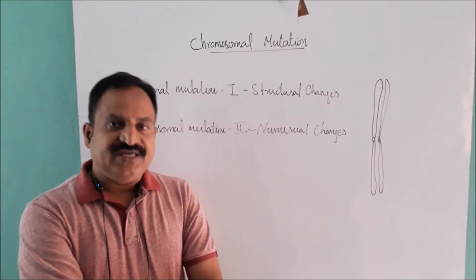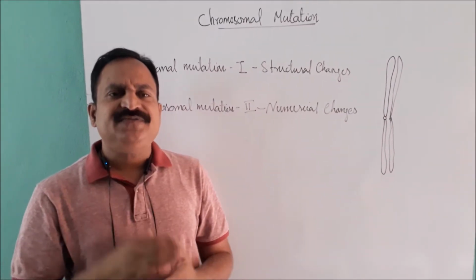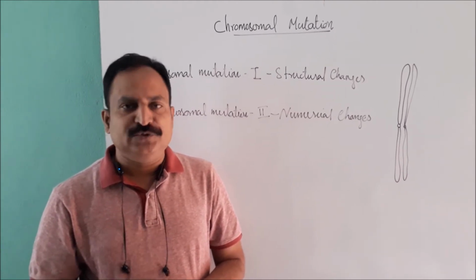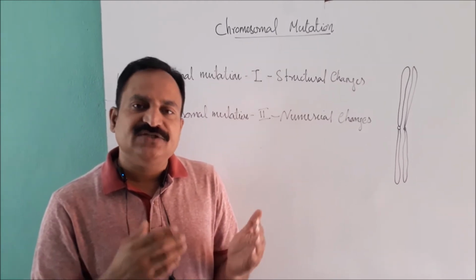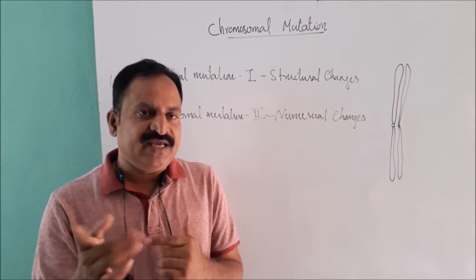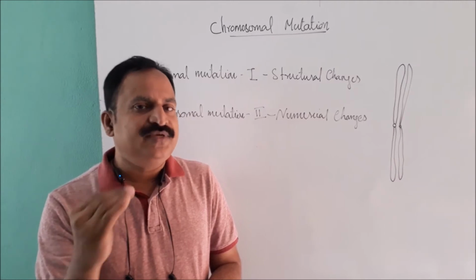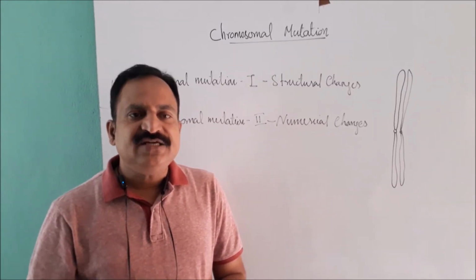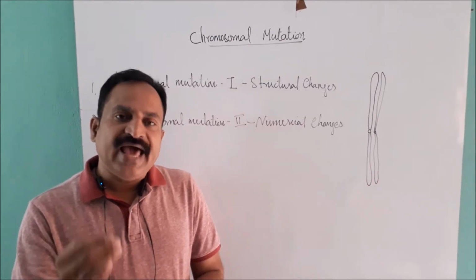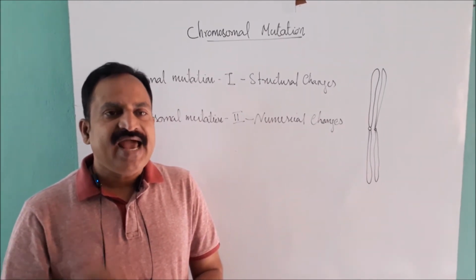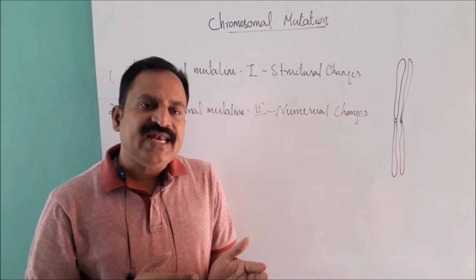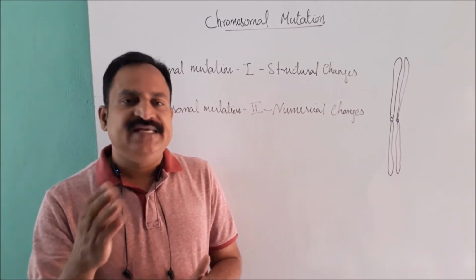Next is deletion. Deletion is a type of structural mutation that occurs due to the loss of a part of chromosome as a result of the breakage of the chromosome. So actually, in inversion there is no net loss or gain, but in deletion a part of chromosome is lost. The deletion occurs due to the loss of a portion of chromosome, usually due to lag during anaphase and digestion by nucleases. Deletion can either be terminal or intercalary.